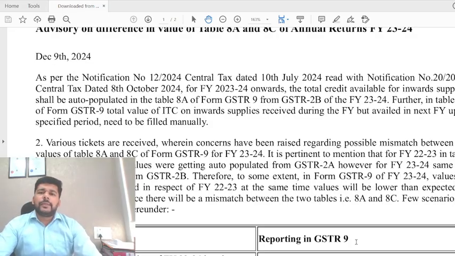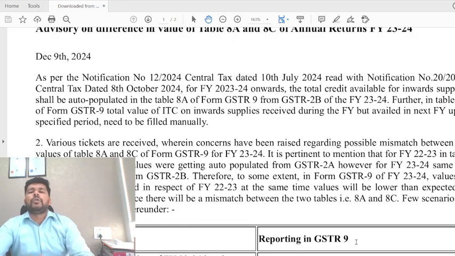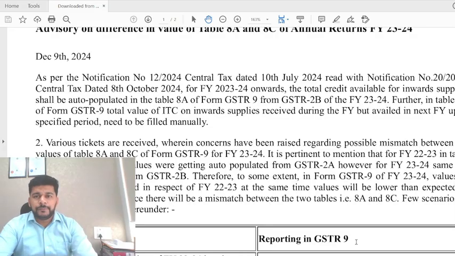Now, what is happening is that the GSTR 2B data contains those invoices which were issued from April 2023 to March 2024, and even those invoices pertaining to the financial year 22-23 but reported in the financial year 23-24. What is also not there in that case is some input tax credit in relation to supplies made by your vendor during the year 23-24, but the invoice got reported belatedly, that is in 24-25.